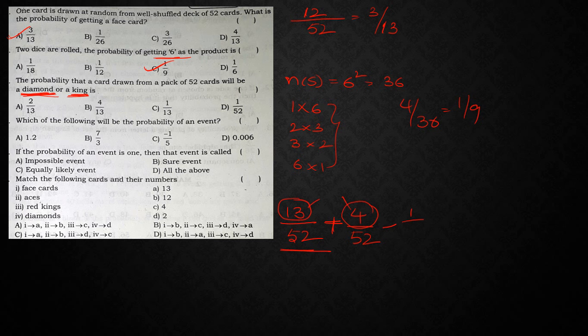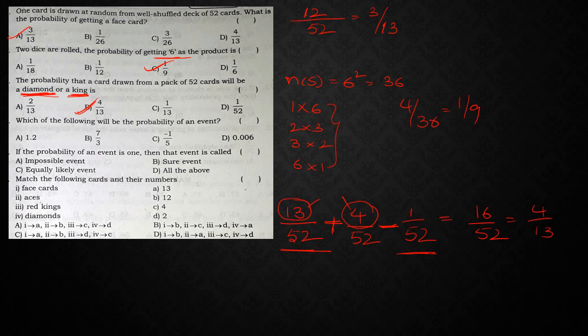So that particular one diamond king who is common, we need to remove, which is being repeated. So that's why we have subtracted 1 by 52. So from this 13 plus 4, 17 minus 1, 16. So 16 by 52. When I cancel it in 4 table, 4 by 13. So the answer is 4 by 13.